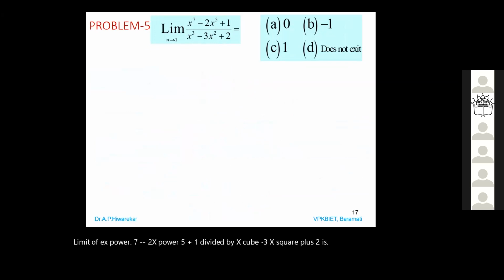Akash Kolkar, mute yourself. Akash. So limit of x cube minus 2x square plus 1 is what? X to the power 7 minus 2x power 5 plus 1. Hello.